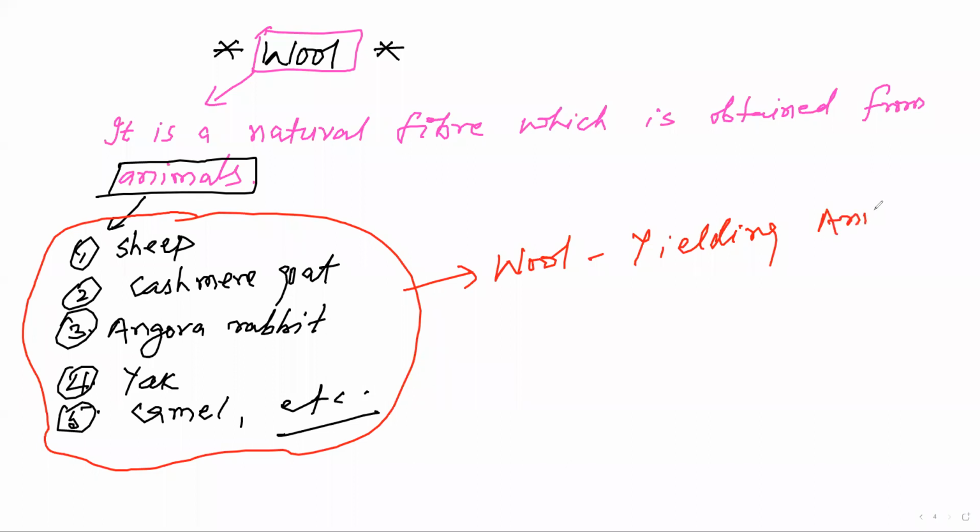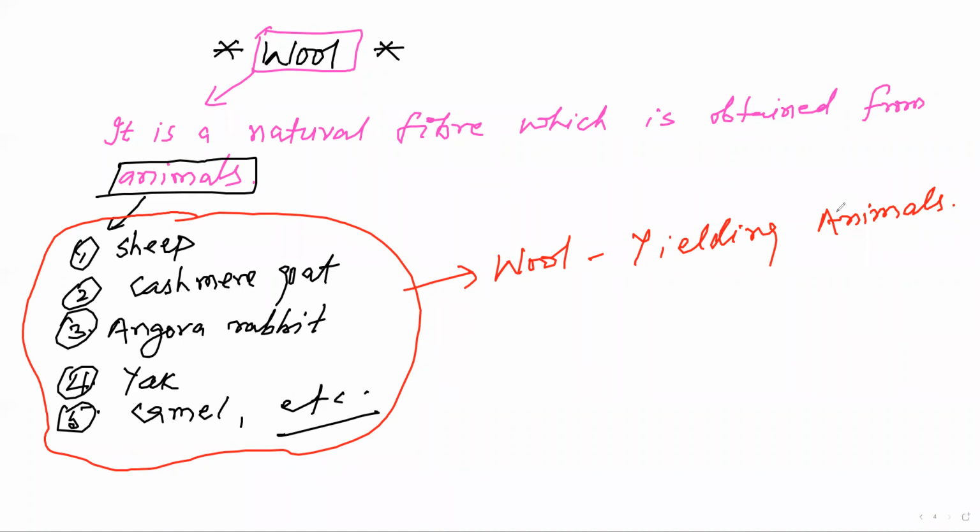Okay, students, these all animals are known as wool yielding animals. If you are asked to write five names of wool animals, then you write: sheep, Kashmiri goat, Angora rabbit, yak, camel. These are the animals from which we obtain wool, and wool is a natural fiber.